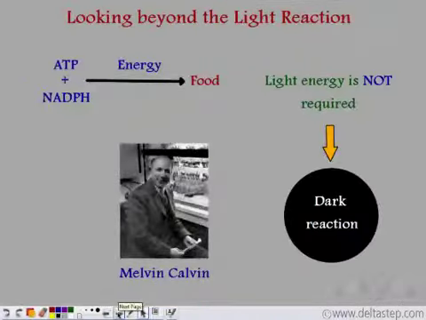Well, let us see beyond the light reaction. The energy stored in ATP and NADPH is utilized to manufacture food, and this was proposed by scientist Melvin Calvin. Now, unlike the light reaction, this process does not require light energy and so is known as the dark reaction.